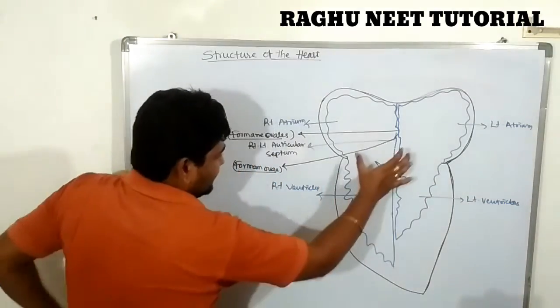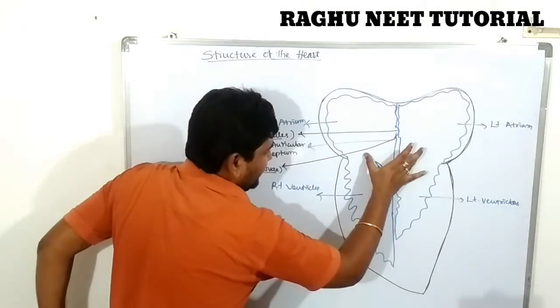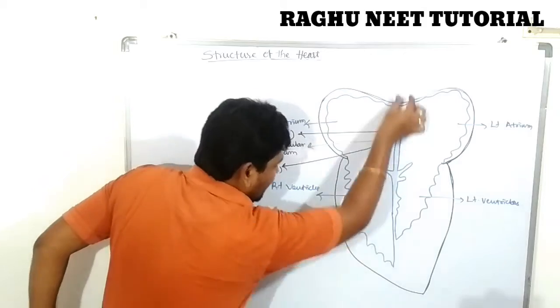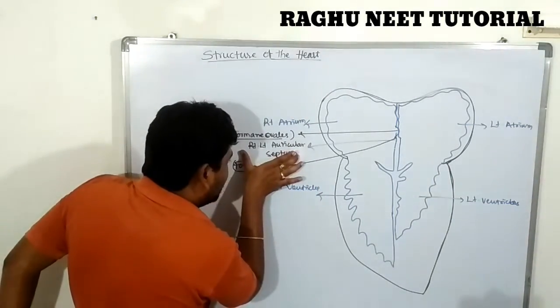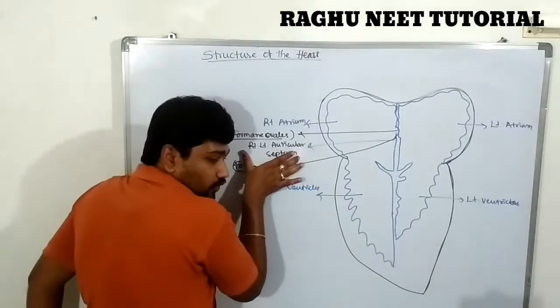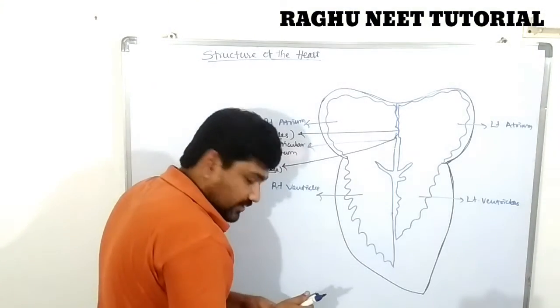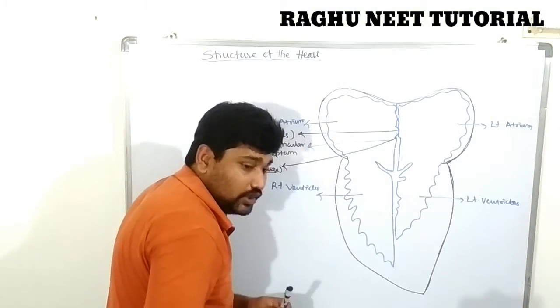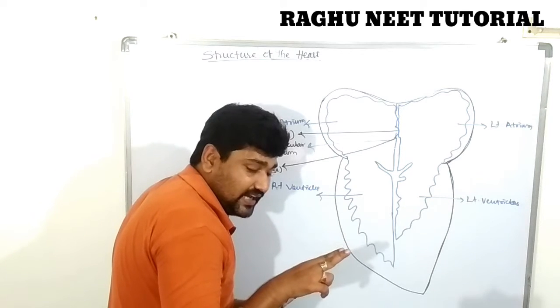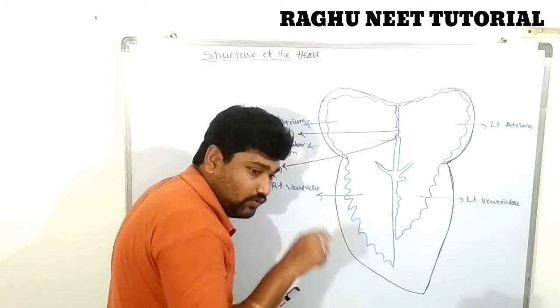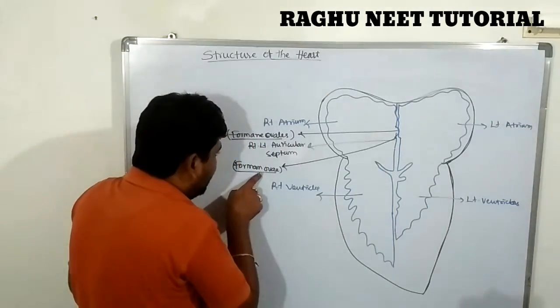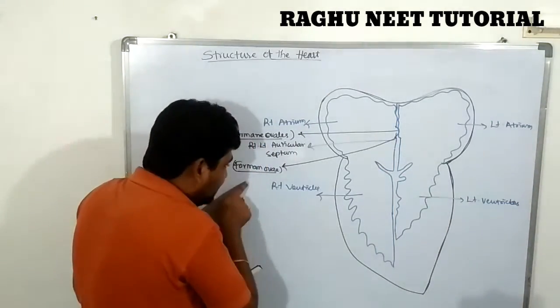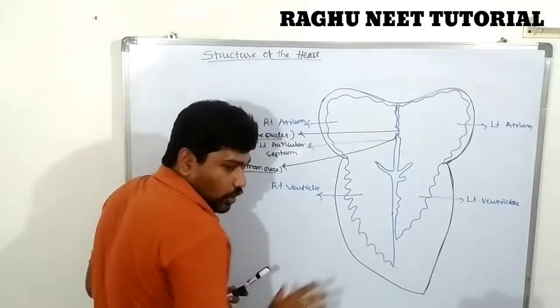Are you clear? The right and left auricles are completely separated by a septum called the right and left auricular septum. Before birth, during fetal development, the two auricles are connected through an opening or valve. That valve is called the foramen ovale.